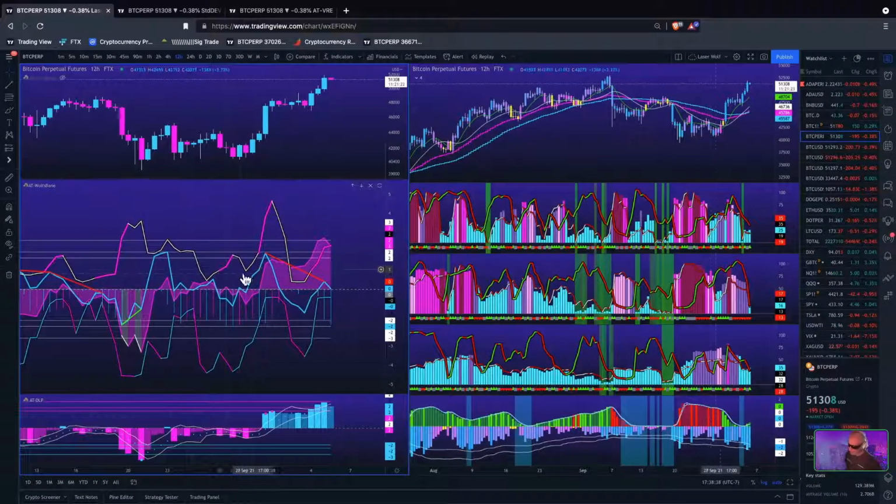Now, this white and pink line here, this is variance. Variance is a spread of data around the mean. What is the spread of data around the mean? It's volatility. The standard deviation of returns is volatility. Okay? So when you see this white line turn pink, that means that there's an outlier with the variance.